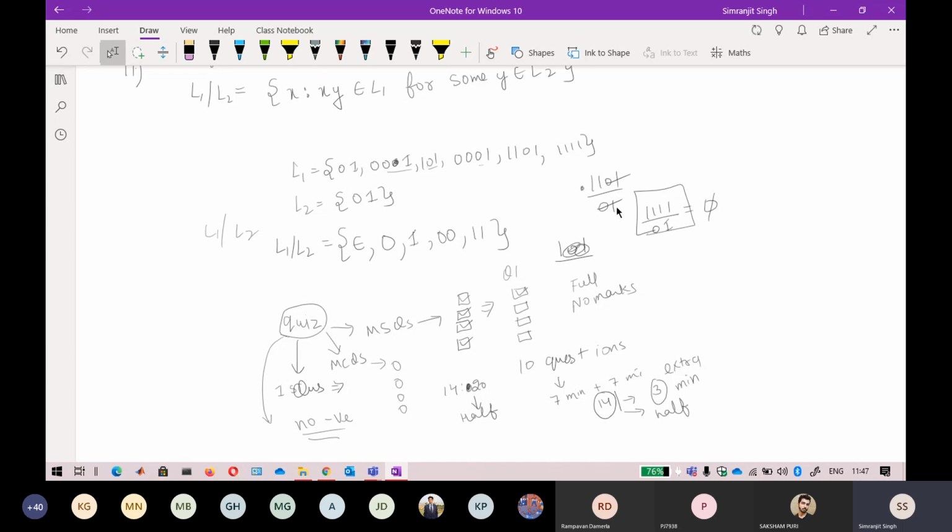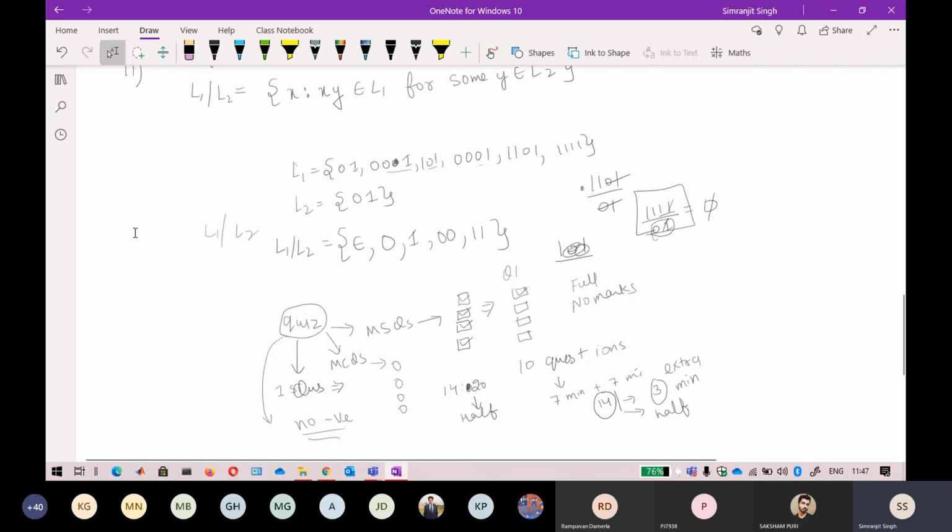It can also be a scenario that 1 1 1 1 0 can be obtained by taking a right quotient with that one, but 0 1 is not common here. So don't think that you will only take one from here. The whole string has to come at the right. If the whole string is not at the right, you just leave that as it is, so nothing is included in the language set. Keep that in mind.